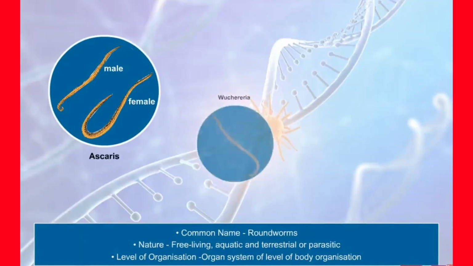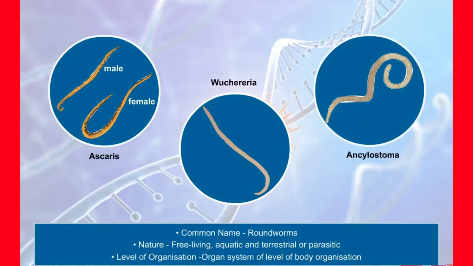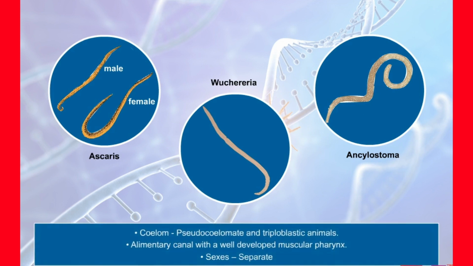Aschelminthes. The members of this phylum are known as roundworms. They are free-living, aquatic, and terrestrial or parasitic in plants and animals. They possess organ system level of body organization. They have bilateral symmetry.